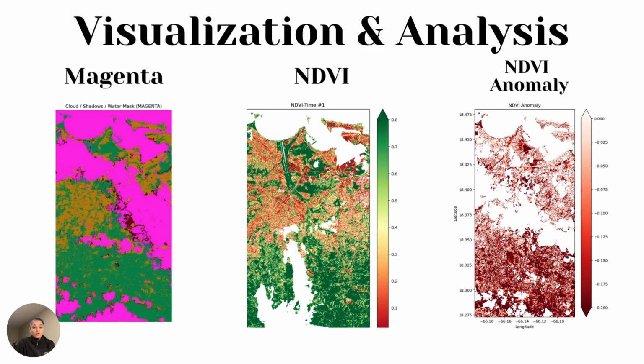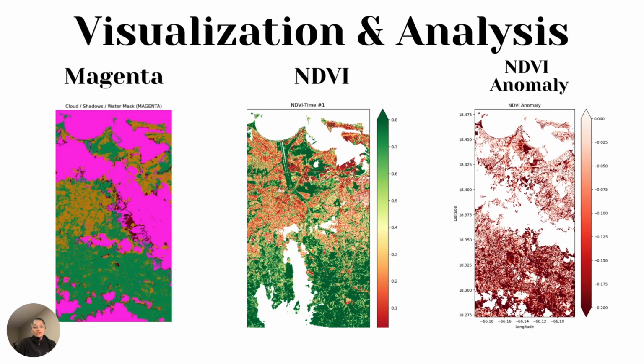The NDVI, or Normalized Difference Vegetation Index, is a crucial tool in our analysis. It measures the density and health of vegetation by comparing the difference in near infrared, which vegetation strongly reflects, and red light, which vegetation absorbs. Here, areas of robust vegetation are displayed in rich greens, indicating healthy growth, while browner shades signify sparse or stressed vegetation. This allows for immediate assessment of vegetation health across large areas.